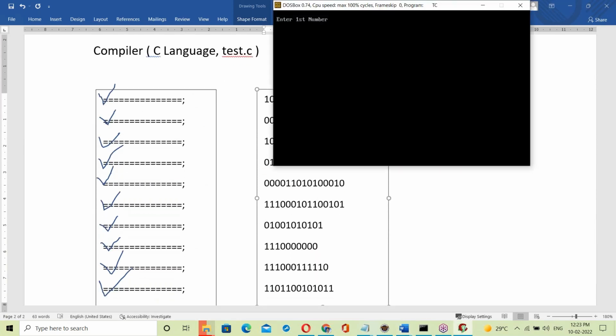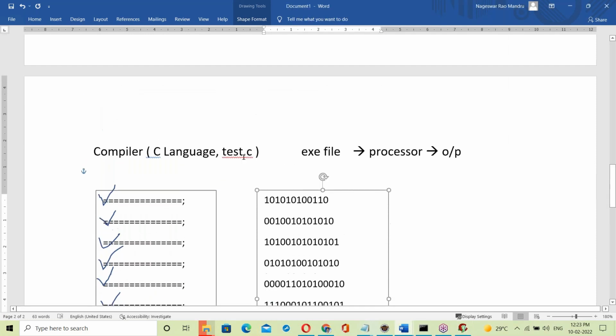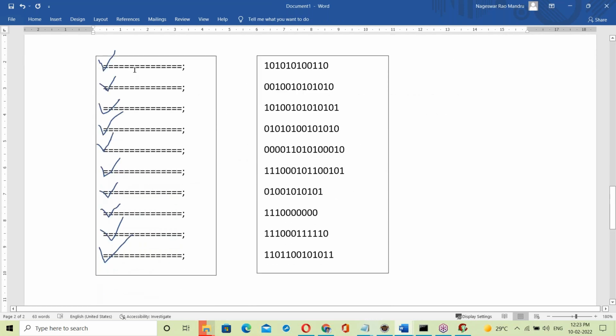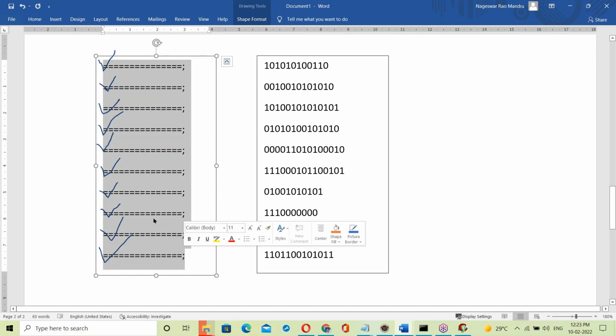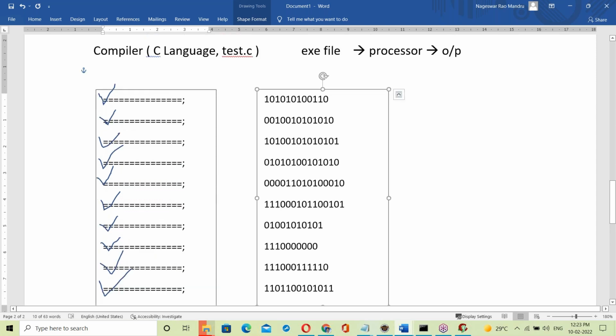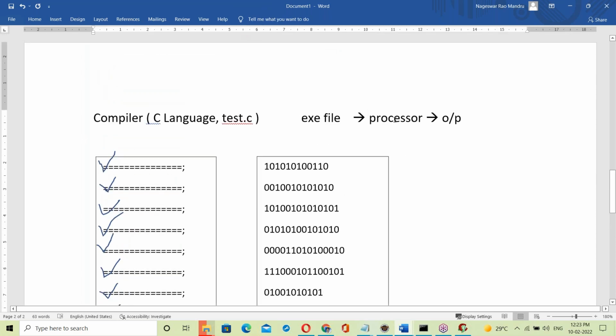Now I'm running the exe file. So what happens here? If it is compiler based, like C, what happens? The compiler checks the whole program from top to bottom, all the statements. Suppose there are no errors, then one exe file is generated. What is an exe file? An exe file is a binary code file. That binary code file is given to the processor.